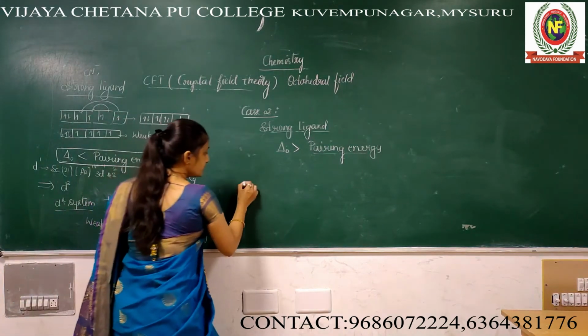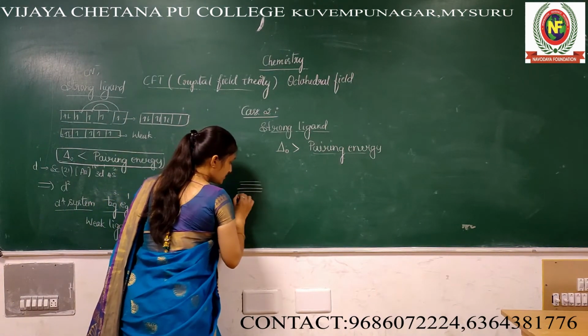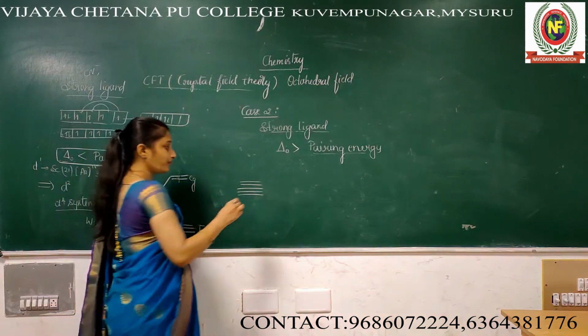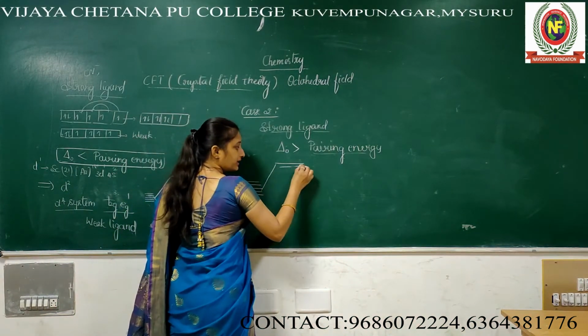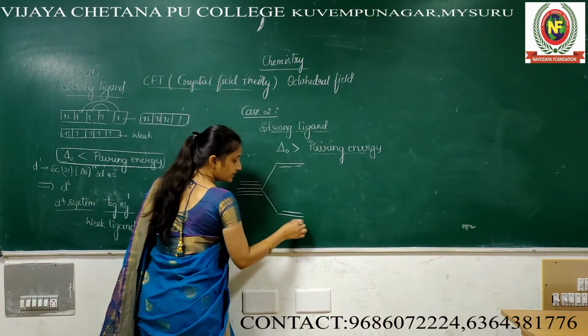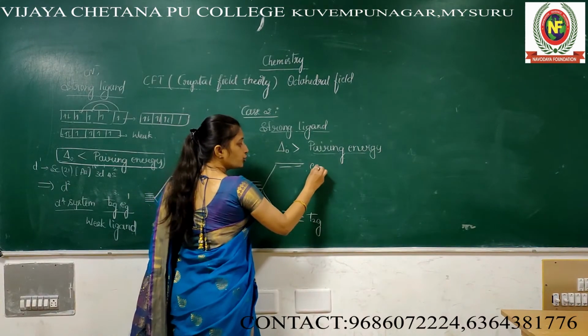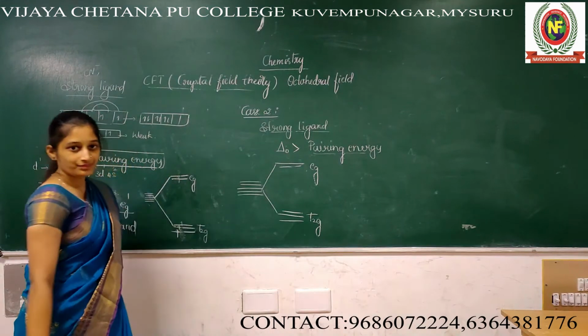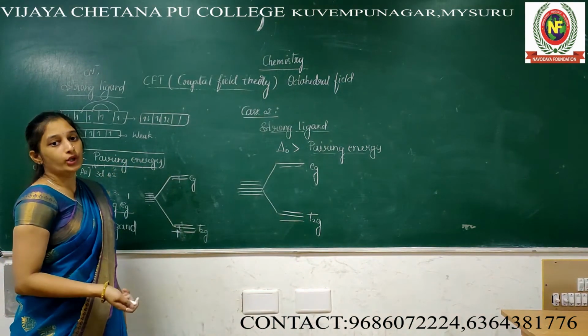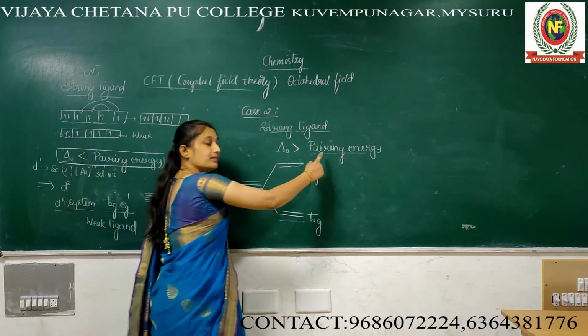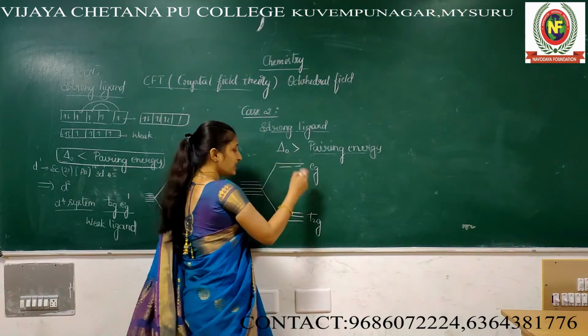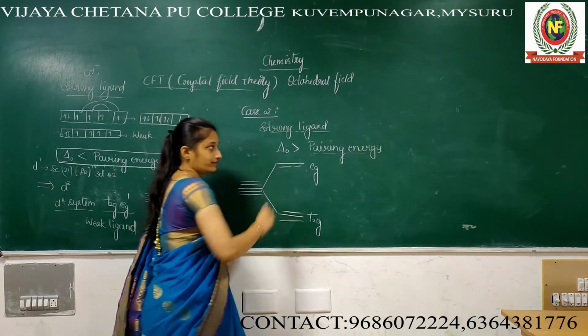See, same. Degenerate 5 orbitals. Octahedral field. That's why this one splits as 3 downside, we call it T2G, and 2 upside, Eg. Pairing is less than the crystal field splitting. It means the difference is more.